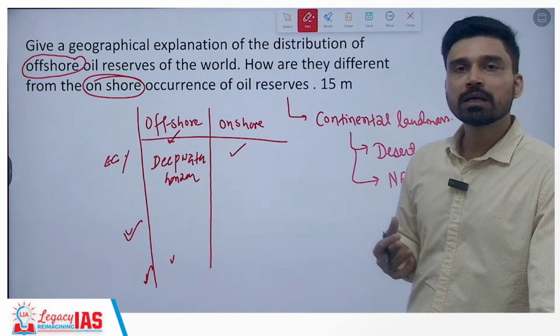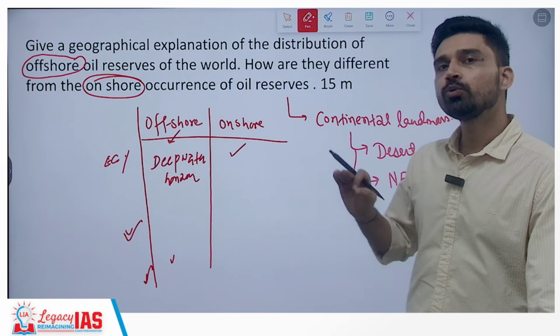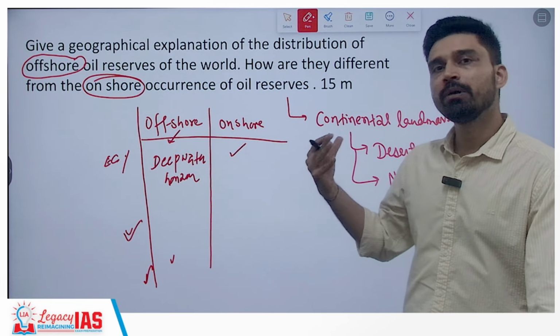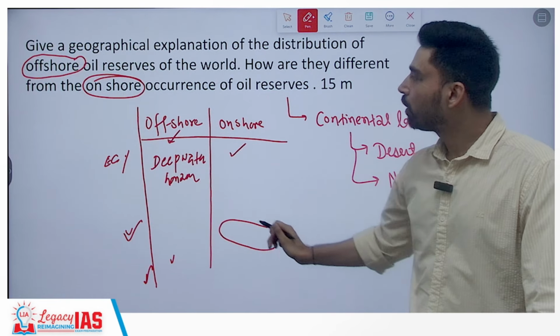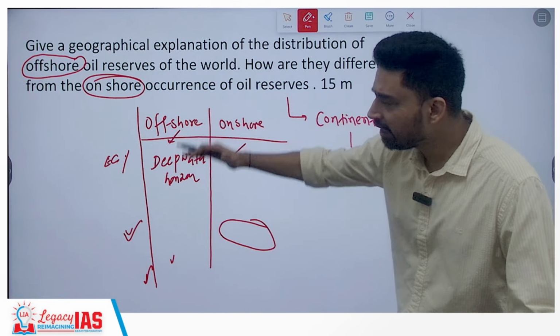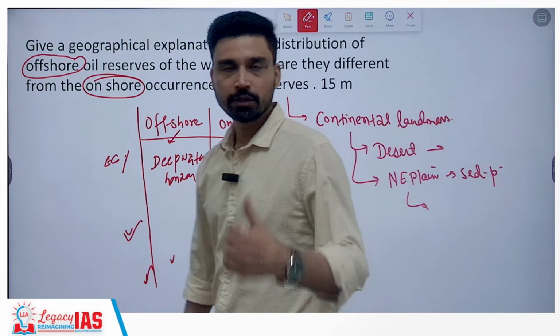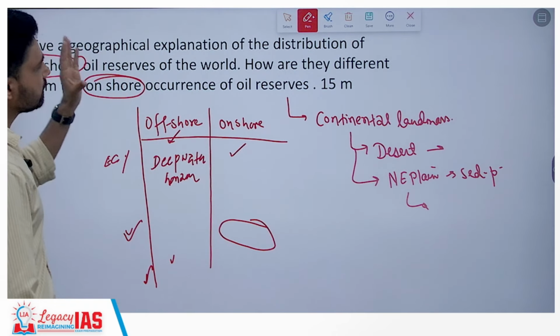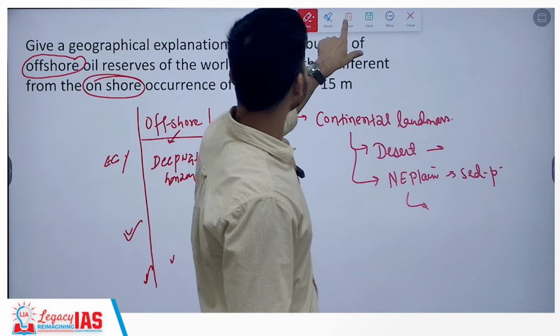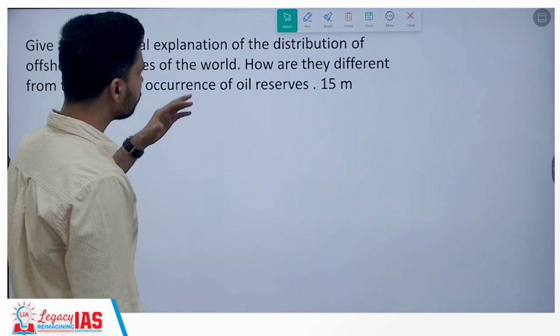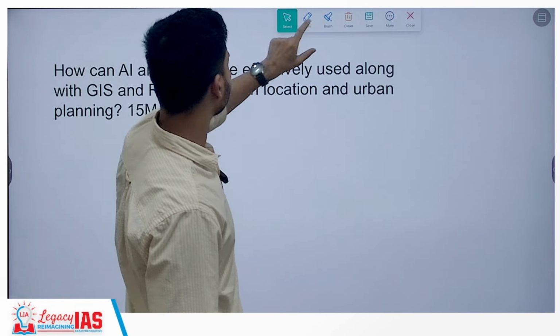That is why it becomes quite difficult to manage, and the risk to the lives of people working here is much higher as compared to people who work in the onshore region. So this is on various parameters, on which you can talk about the differences. So we could have talked about the distribution of the offshore oil reserves of the world and how they differ from the onshore oil reserves.